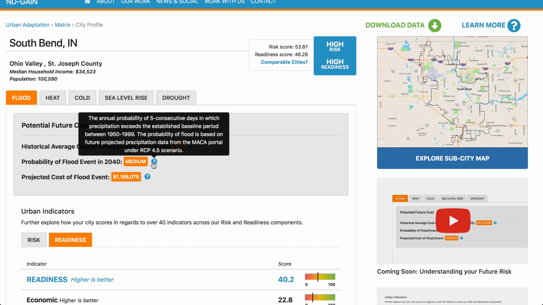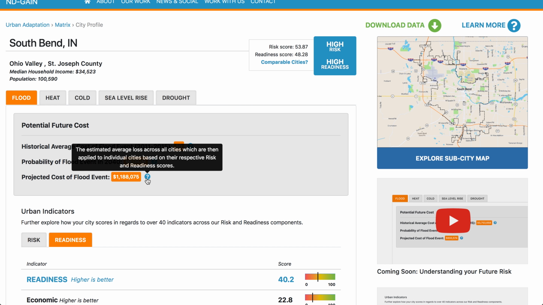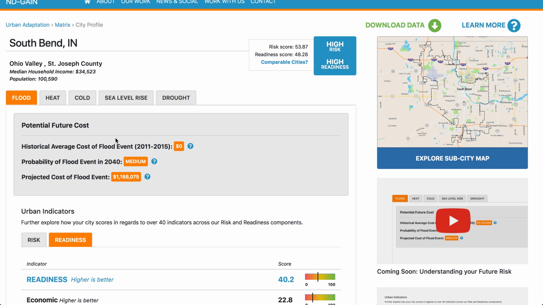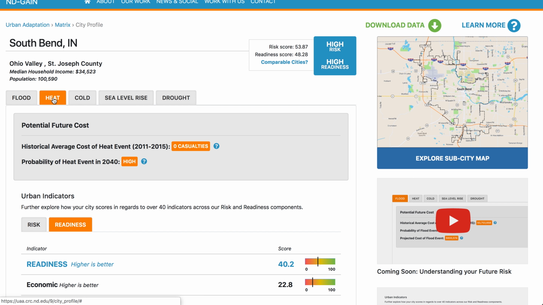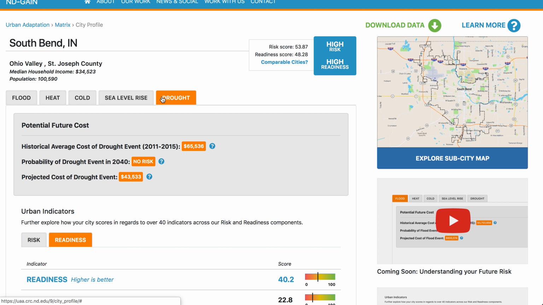The projected loss of each hazard integrates the hazard's probability of occurrence based on historical data. For example, here, the projected cost of a flood is $1,188,075 US. This is the estimated average loss across all cities, which are then applied to this city, based on their respective risk and readiness values. In 2040, this city also has a medium probability of flood occurrence. Each hazard can be assessed in this way, referring to the projected cost and probability of occurrence simply by toggling through each tab. Numerical probabilities for each hazard are available in the downloadable data.